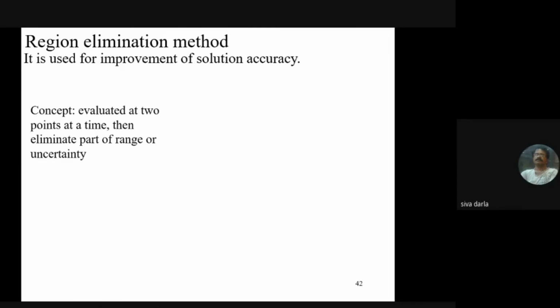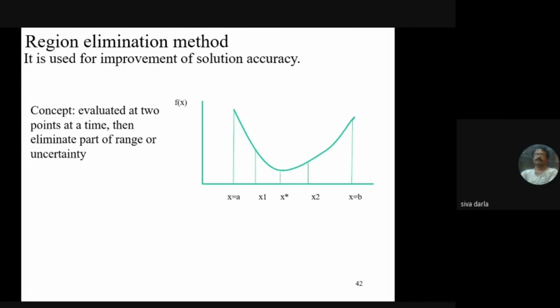Here the basic concept is evaluating at 2 points at a time, then eliminating part of the range of uncertainty by comparing the function evaluations at these 2 points. Let us consider x1 and x2, the 2 points between the lower bound and the upper bound, where x1 is less than x2.